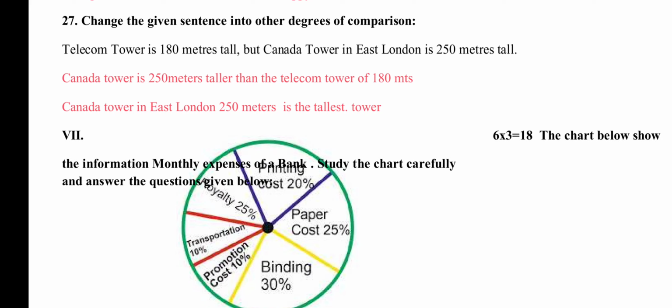But Canada Tower in East London is 250 meters tall. So Canada Tower is taller than the telecom tower of 180 meters. Canada Tower in East London, with 250 meters, is the tallest tower. So these are the degrees of comparison: tall, taller, tallest.